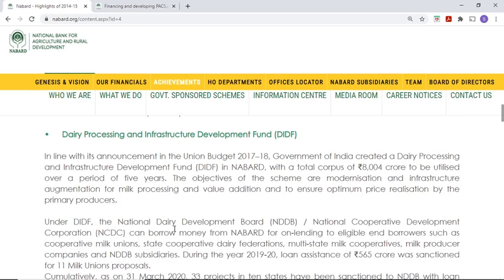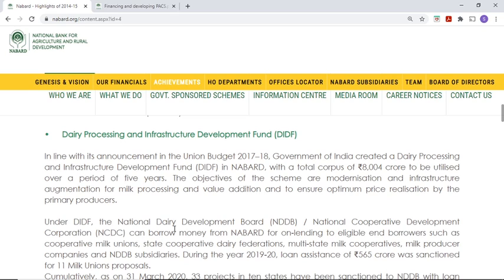Then Dairy Processing and Infrastructure Development Fund. In line with the announcement in the Union Budget 17-18, Government of India created Dairy Processing and Infrastructure Development Fund in NABARD with a total corpus of 8,000 crore to be utilized over a period of 5 years. The objectives of the scheme are modernization, infrastructure augmentation for milk processing, value addition, and to ensure optimum price realization by the primary producers. So what is DIDF?